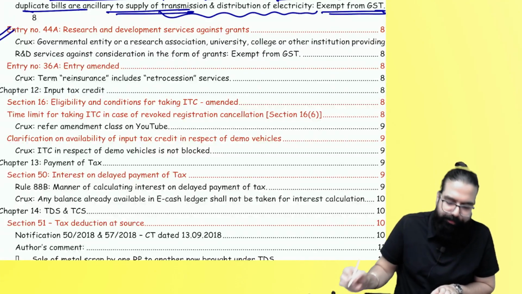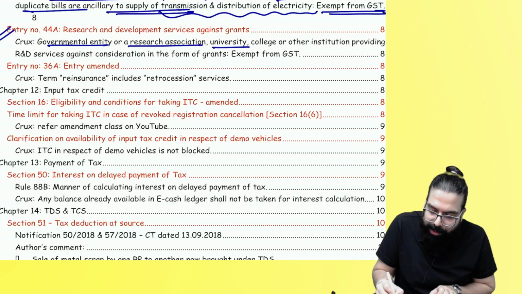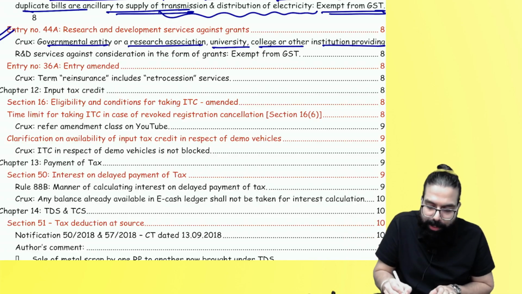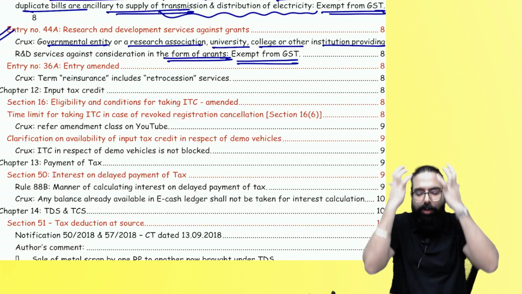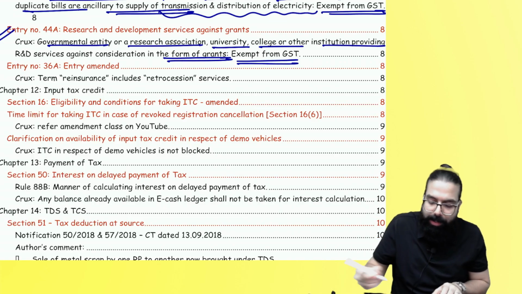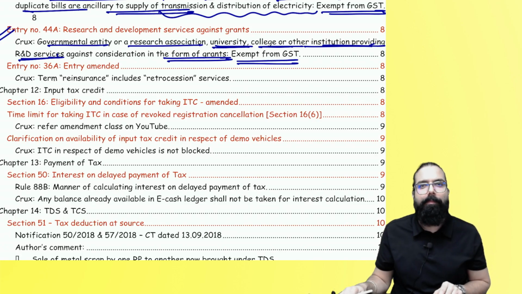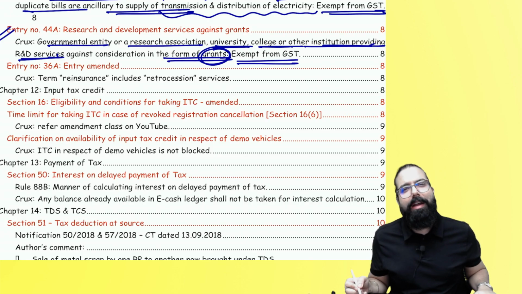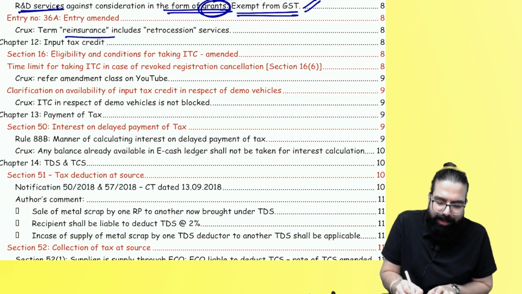The next one over here. If a governmental entity or a research association, university, college, or any other person is doing some R&D for the government, where the government is giving a grant, that shall also be exempted. Remember, if you are providing R&D services for which the government is giving you grants, that service will be exempt. Done, sir. Reinsurance includes retrocession.